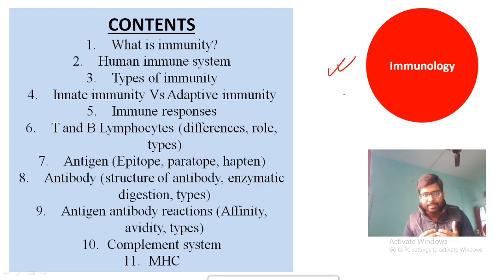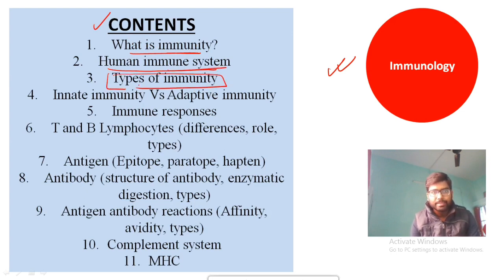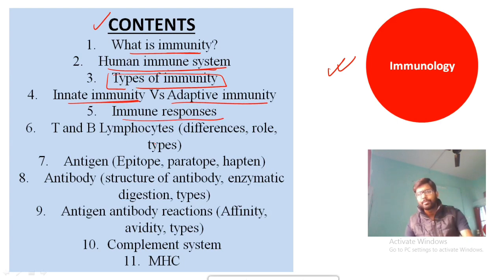In this video we will discuss in detail about immunology. The entire chapter of immunology will be discussed. So let's start. See the contents. What is immunity will be discussed first. After that we will discuss the human immune system, then types of immunity. Then we will discuss the differentiation between innate immunity and adaptive immunity. Then we will discuss immune responses, different types of immune responses, primary immune responses and secondary immune responses.